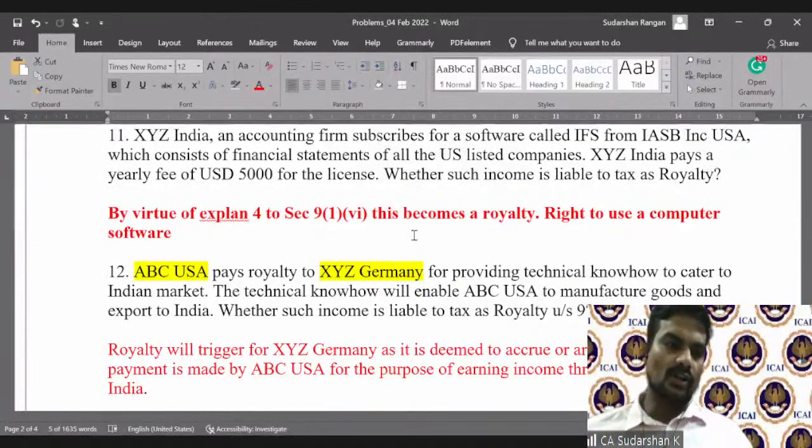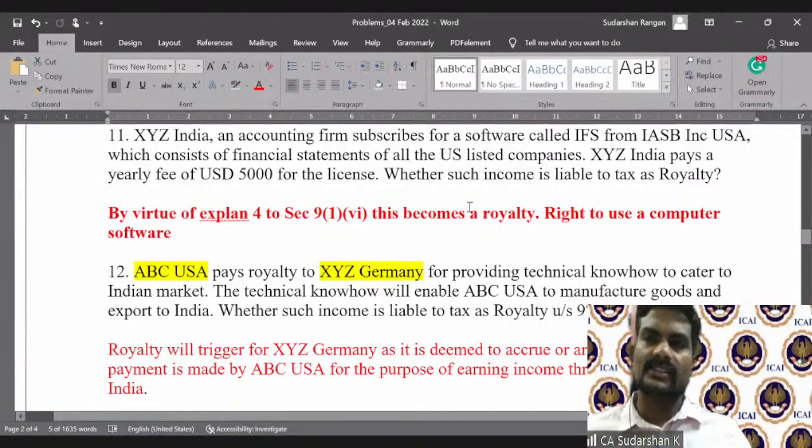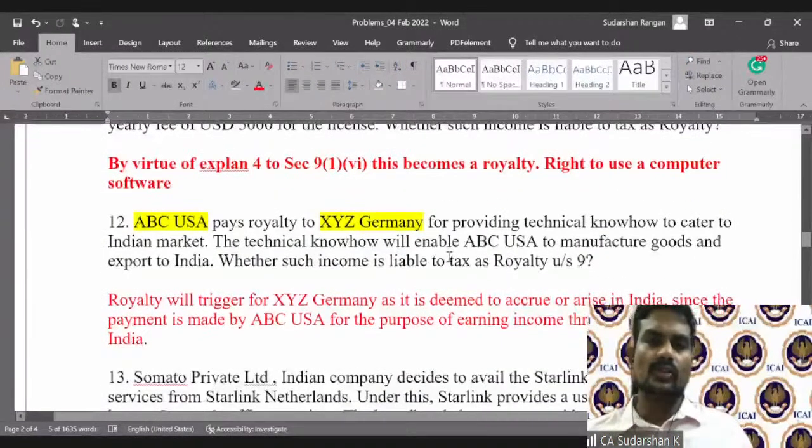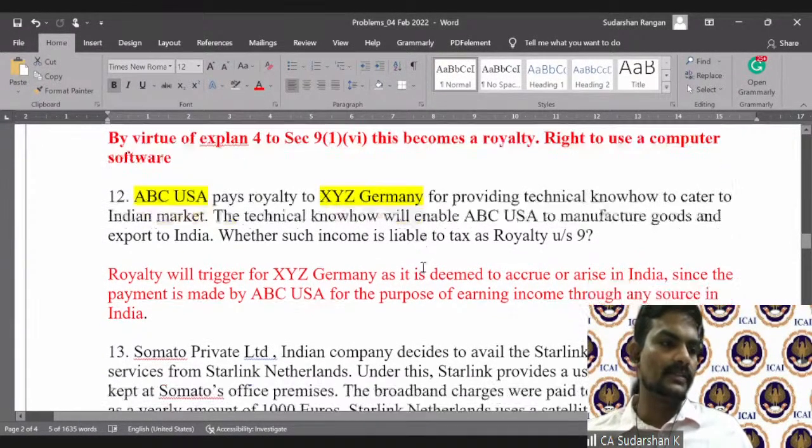So yes, technological development is one aspect, but since these are very widely worded, it gets easily captured. And now you also have something called equalization levy, which we'll see subsequently. That has also completely given a new dimension to taxing modern technology companies.